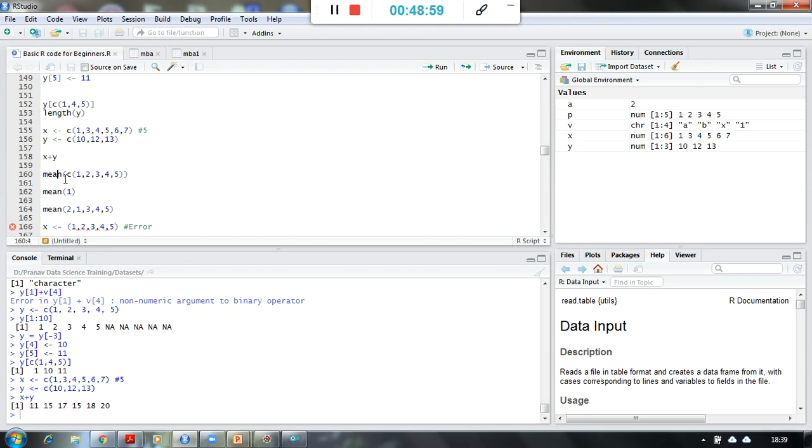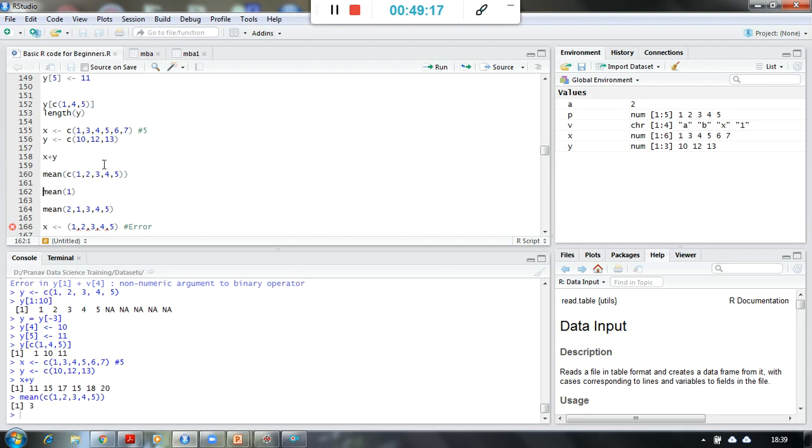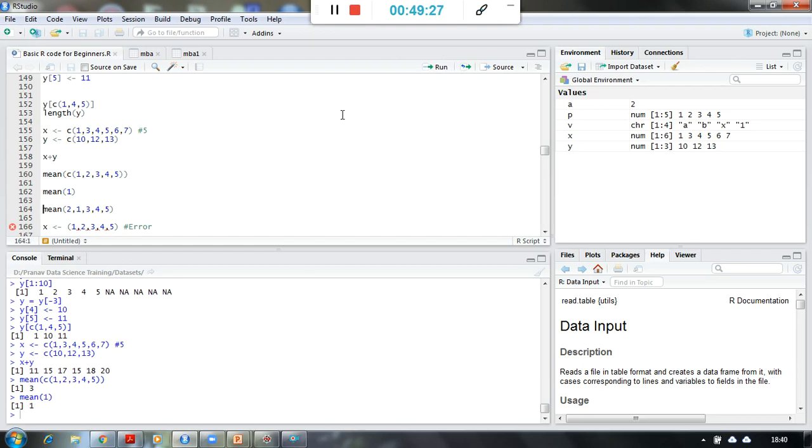Now if you remember the first moment of business decision, first function which we have seen was the mean, average, right? So if I want to calculate, or if I want to have the mean or the average of this data which is there I am mentioning, okay, then I can get it. Okay, so average of this series is 3 and mean is the simple function I am using. If I have a single value, I will get it as 1 only.